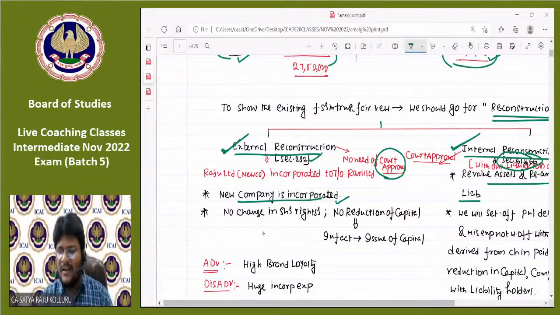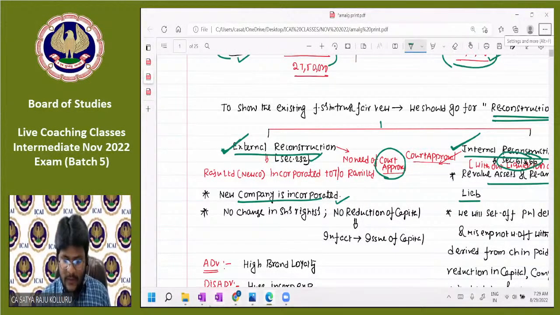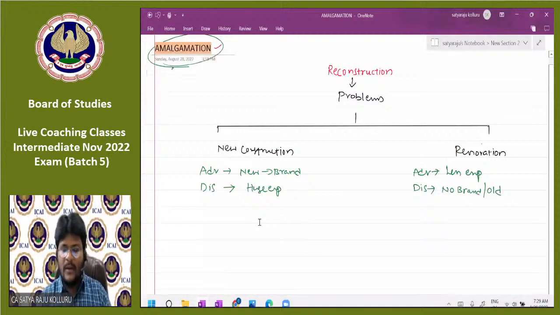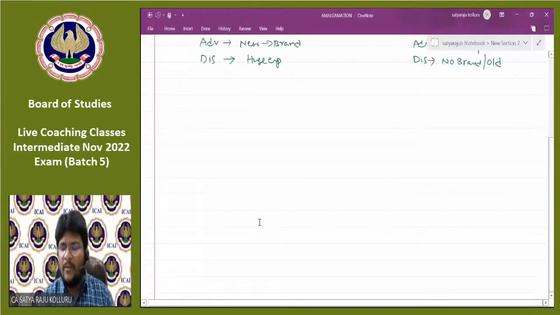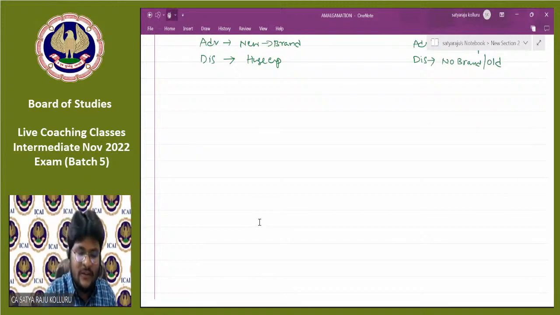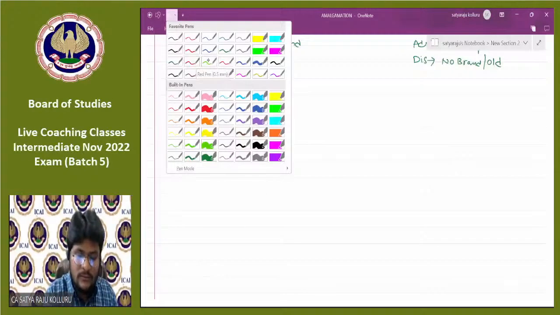Sir, first of all, before telling about all such things, what exactly is amalgamation all about, sir? Can you please tell? Please, all of you be with me, guys. First, I'm going to discuss the concept of amalgamation. Then I will try to establish the link between amalgamation and external reconstruction. Please, all of you concentrate here.